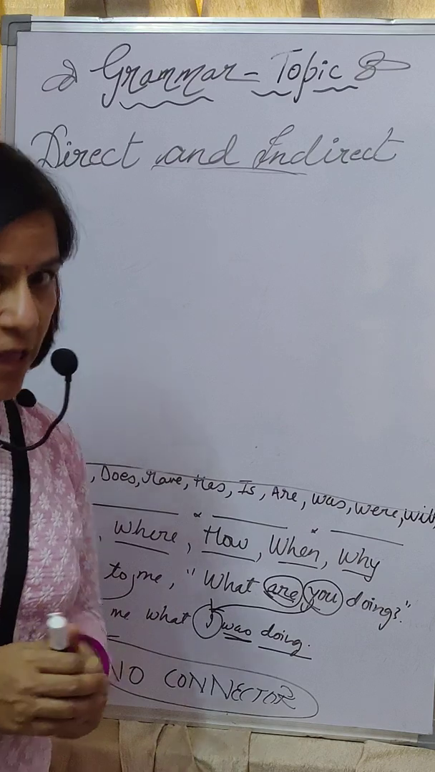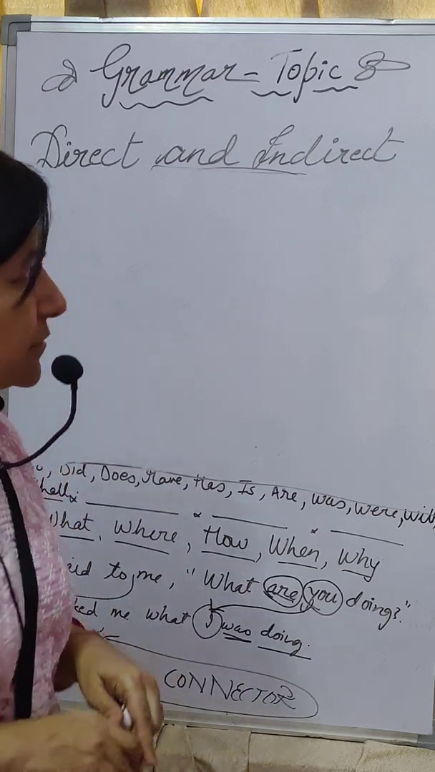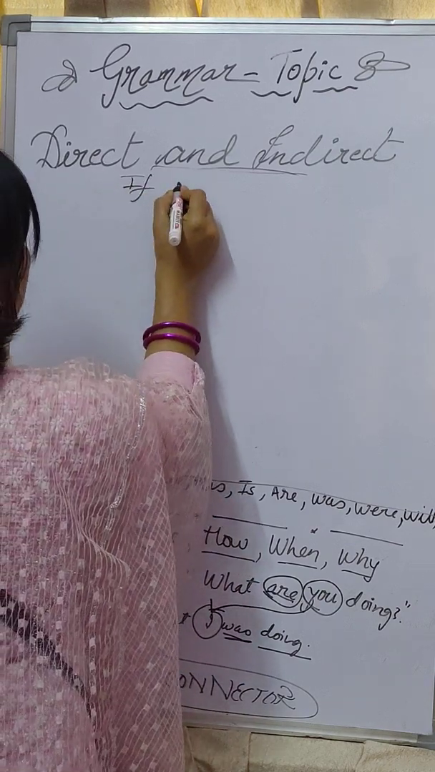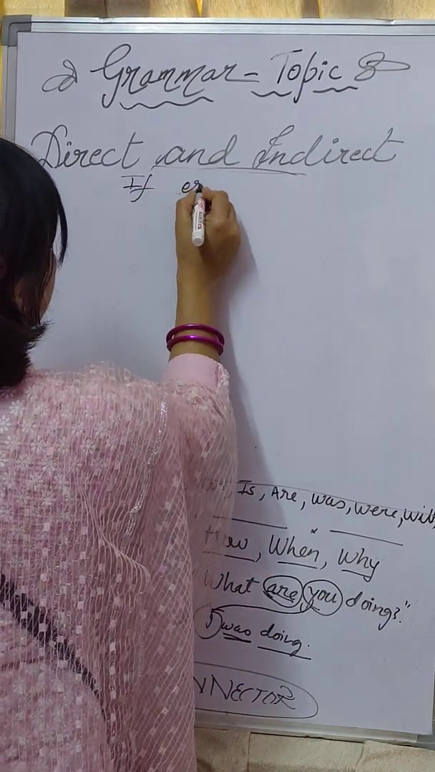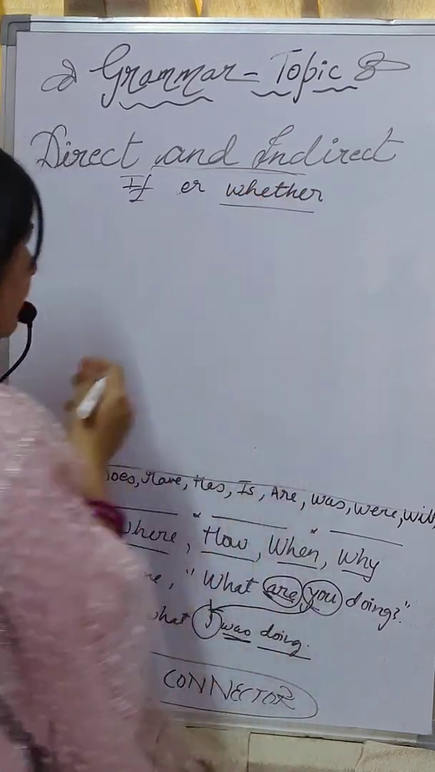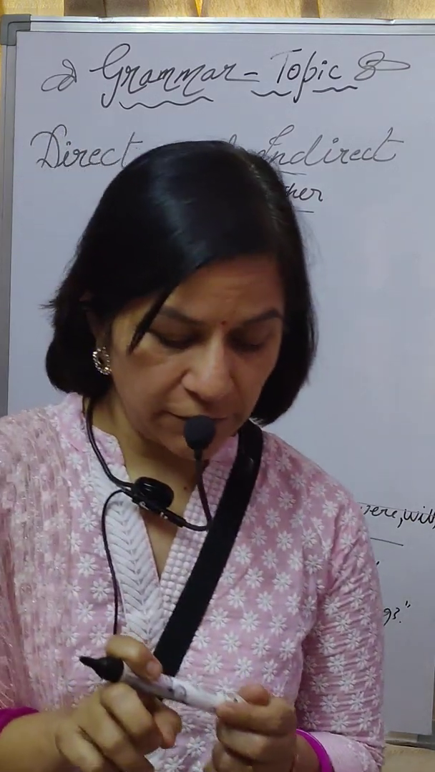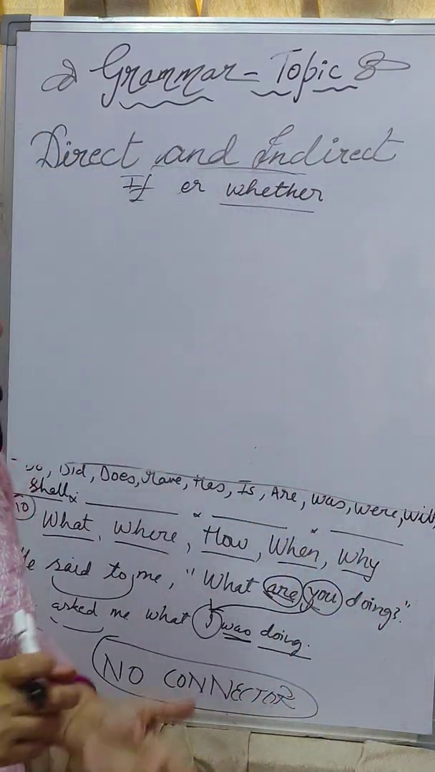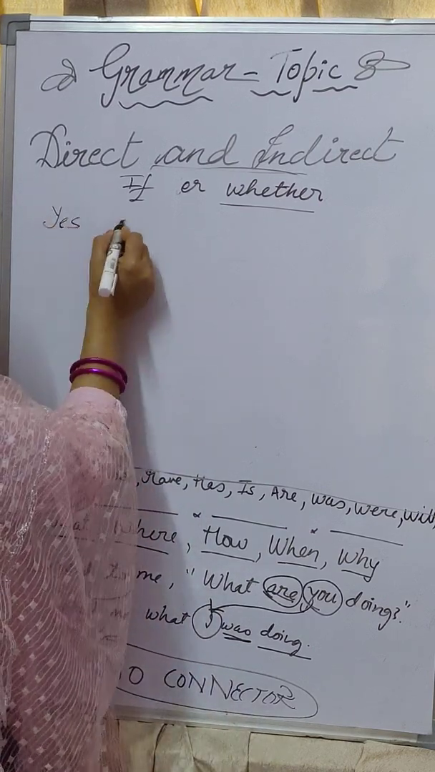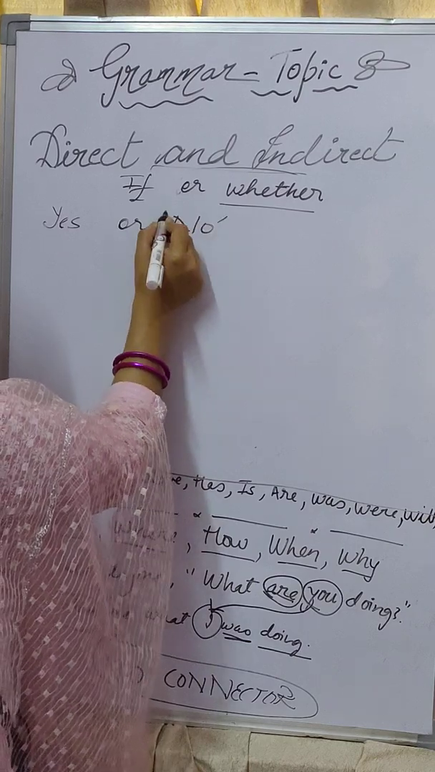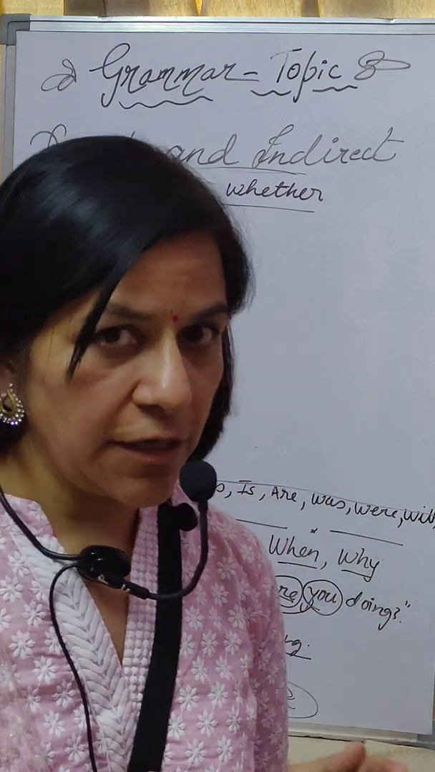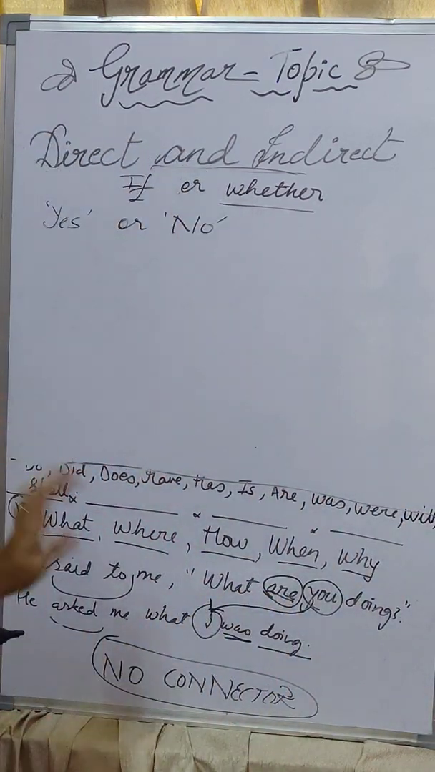Before this, we used "that" as a connector in sentences, and now we will use "if" or "whether". When will we use if or whether as a connector? This is the question. It's very simple. When we have a question to answer either in yes or in no, that time we use the connector either if or whether.